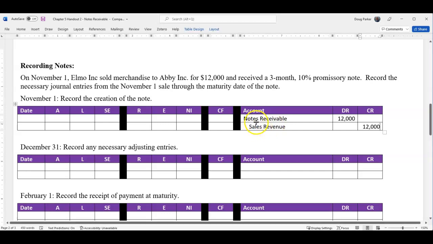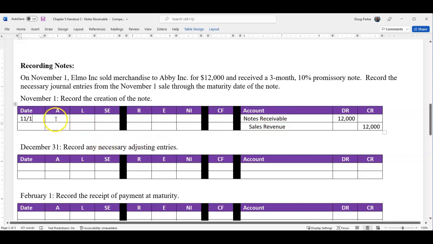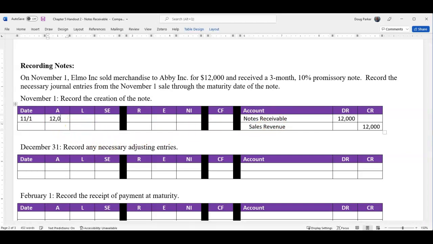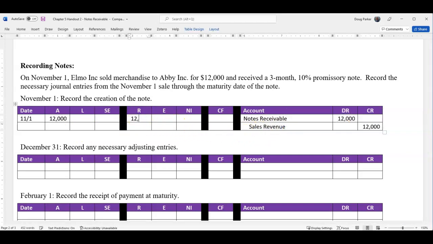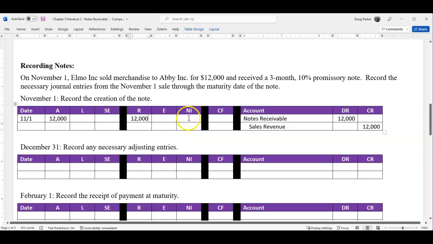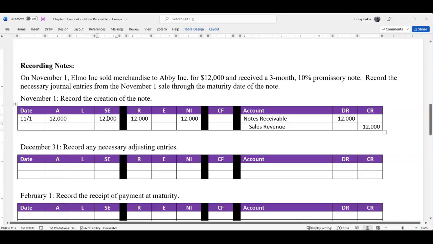Now, how does that impact our financial statements in this case? Well, first off, this is November the 1st. On November 1st, our receivables, which are always assets, are going up. So our assets are going up 12. Sales revenue is a revenue. Remember, revenues show up on our income statement, so our revenue is going up 12. When revenues increase, our income increases. And when income increases, our stockholders' equity does too, because revenue is part of retained earnings, which belongs on the balance sheet.